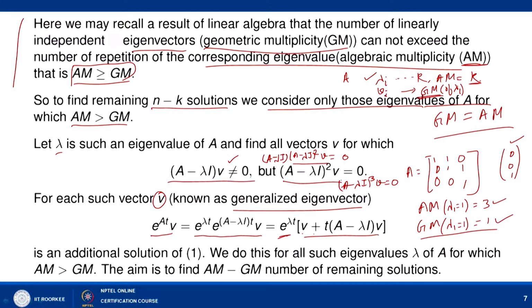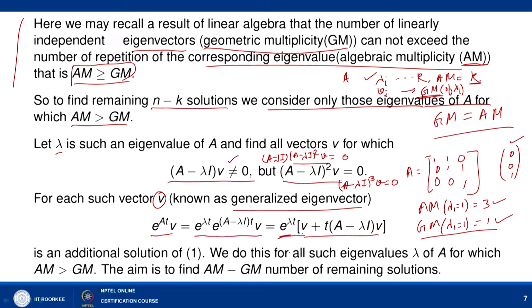So, here we have shown that if v is an eigenvector, then it reduces to e to the power lambda t into v. If v is not an eigenvector and we call it a generalized eigenvector, then it will contain at least one more term besides e to the power lambda t into v.